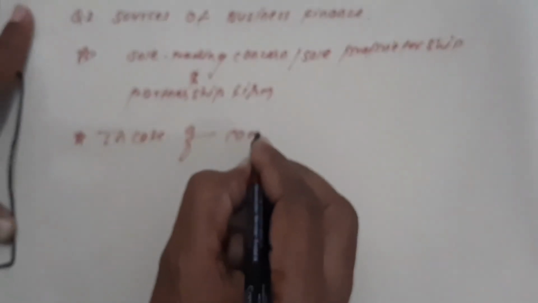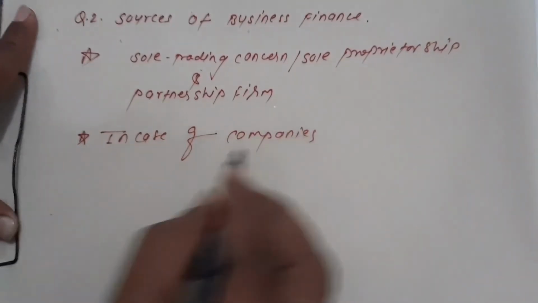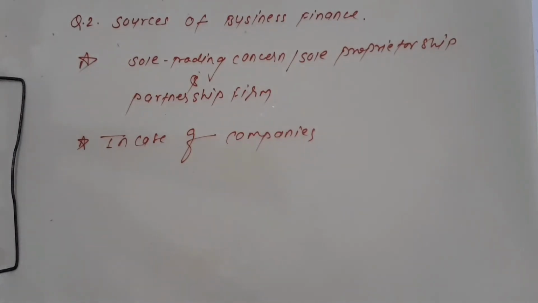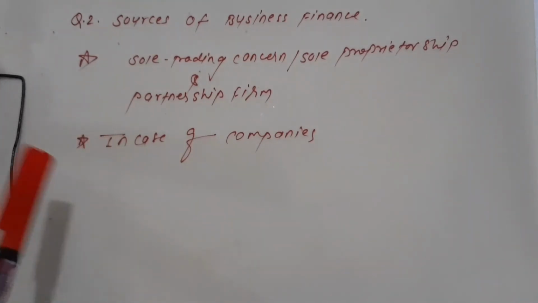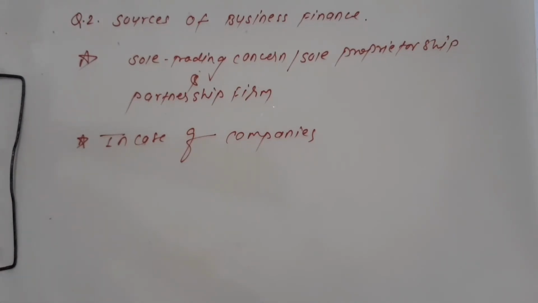If we talk about companies, these two terms are totally different. The finance needed in these two is totally different. See, for the sole trading concern or sole proprietorship, an example is a person running a pan bidi shop, any tea stall, samosa vada pav business. So this is sole trading at a small level and in local areas.